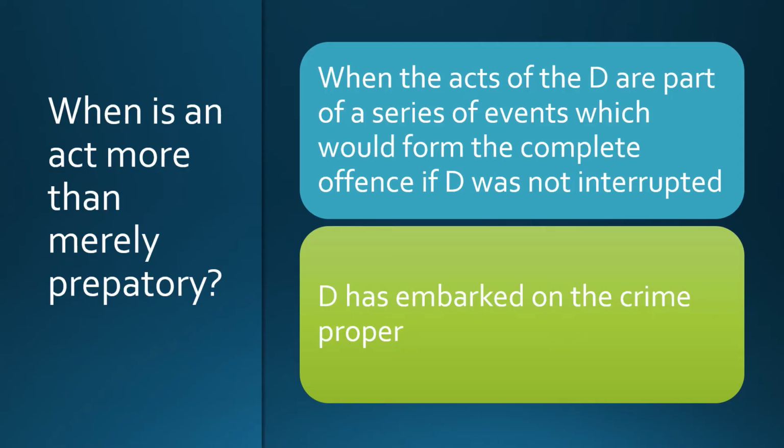So the question is then, when is an act more than merely preparatory? Well, in summary, when the acts of the defendant are part of a series of events which would form the complete offence if he wasn't interrupted. So at that point where he's been stopped or stops himself, if they hadn't been stopped, would he have committed the offence? And that's really the point in which it's more than merely preparatory, and he's embarked on the crime proper.